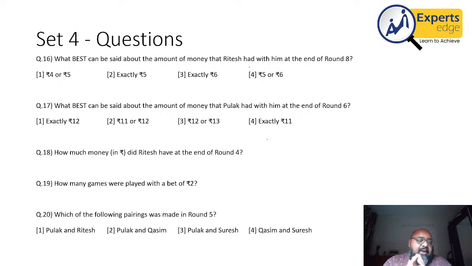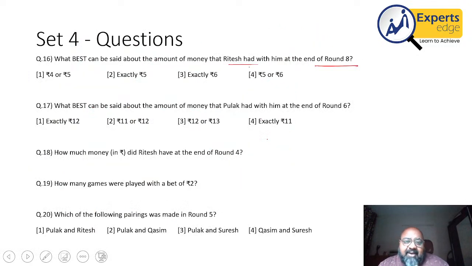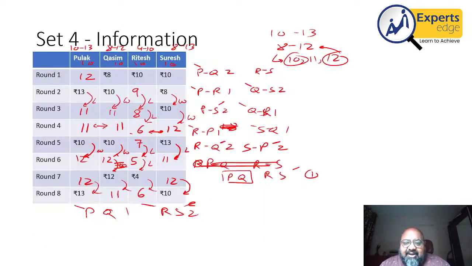As I said, this is not a question that you would want to try in the exam. Even if you are, it is a good idea to stop somewhere in the middle and look at the questions. For example, what best can be said about the amount of money with Ritesh at the end of round 8? This is a value that we had calculated earlier, and therefore I might actually mark this, right? Second is, what best can be said about the amount of money that Pulak had at the end of round 6? I have marked this as well.